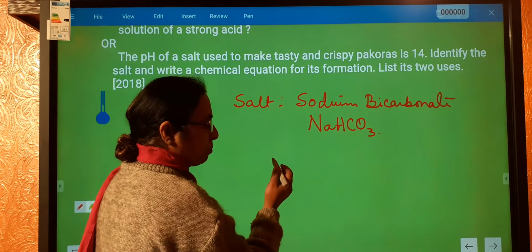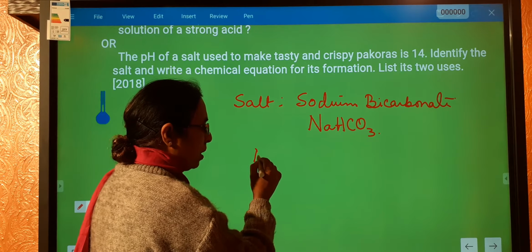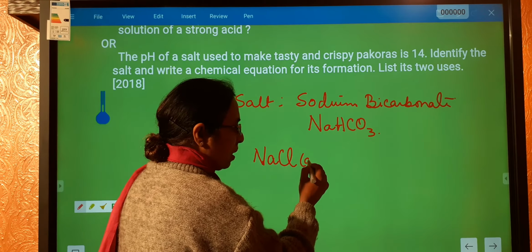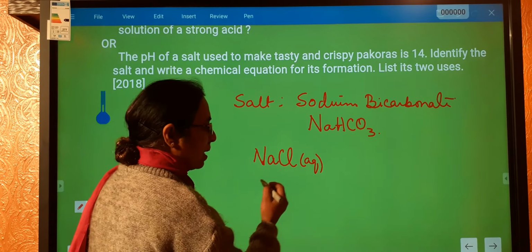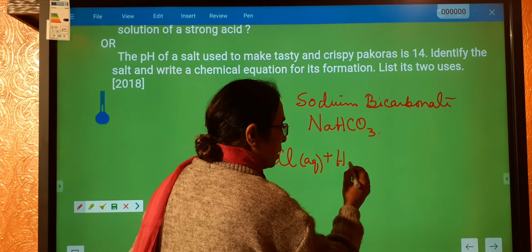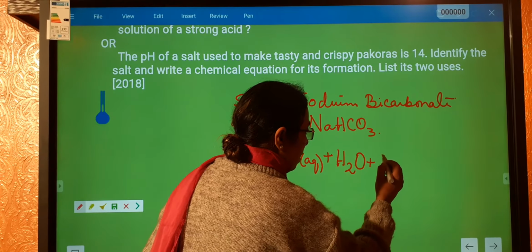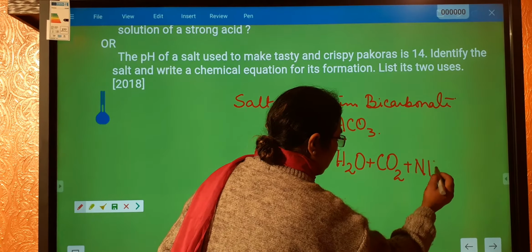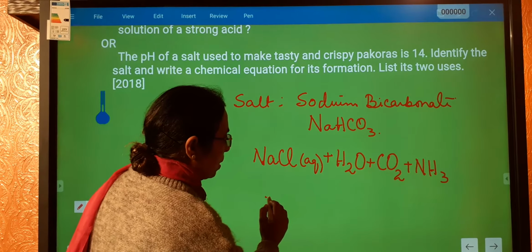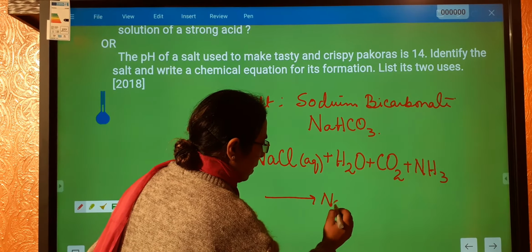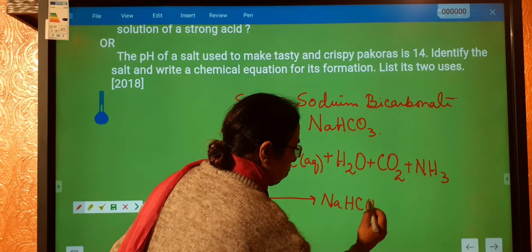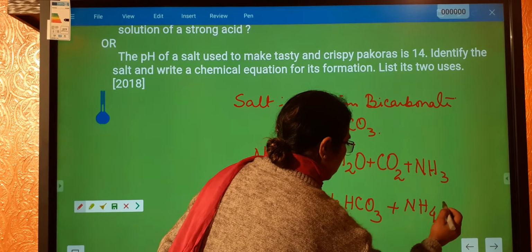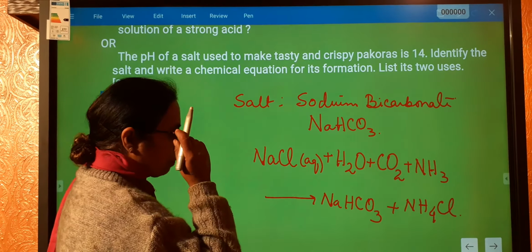Formation of sodium bicarbonate: how are we doing it? We are taking brine solution. Brine solution means an aqueous solution of NaCl, and in this aqueous solution of NaCl we are passing carbon dioxide and ammonia. Alright. So over here what will we get? NaHCO3 plus NH4Cl. How will you remember this?